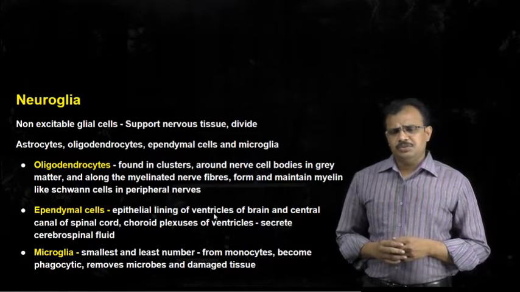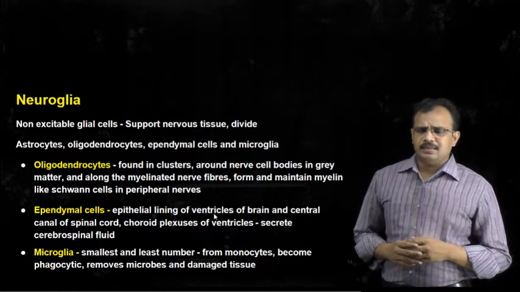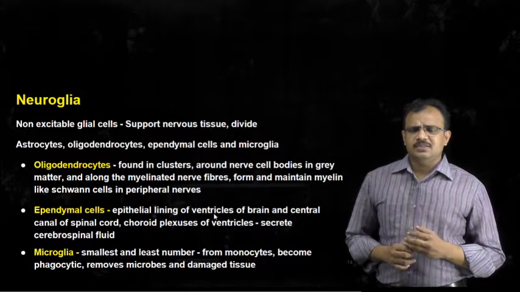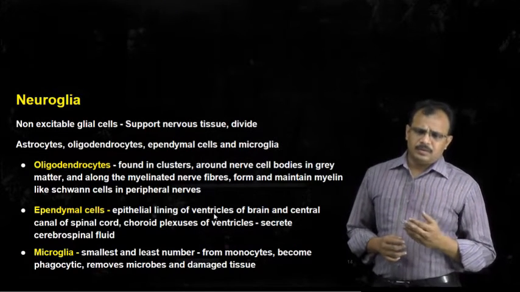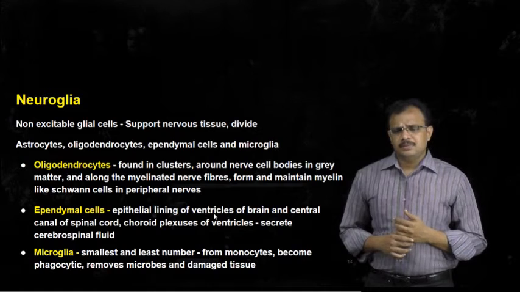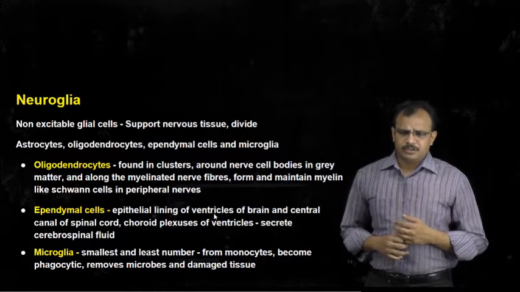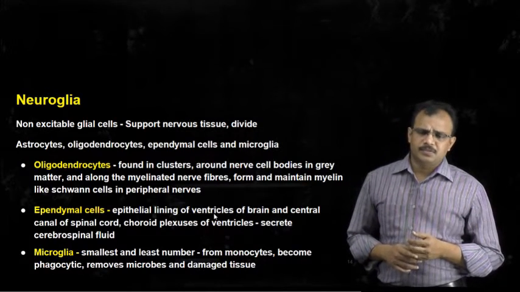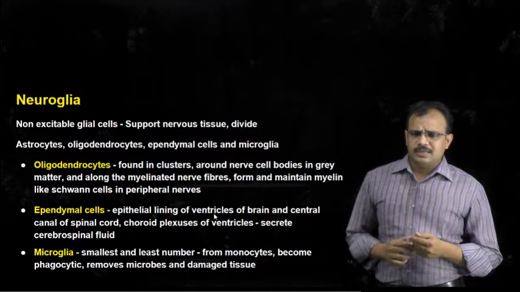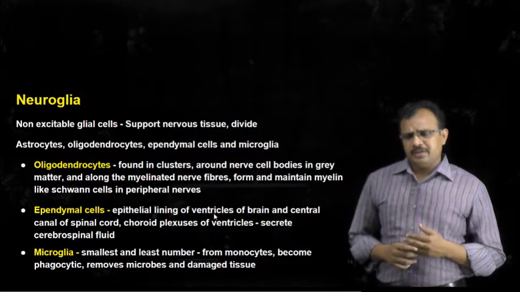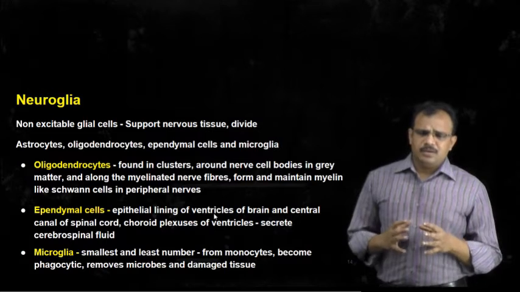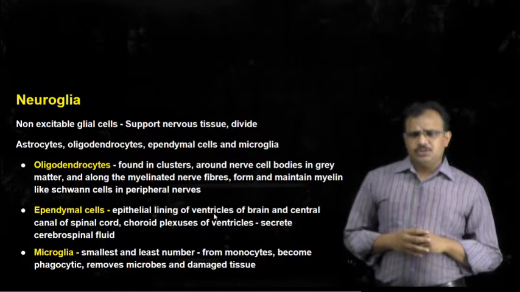In the nervous tissue, we have seen that there are other supporting cells called neuroglia. We have discussed them previously in unit 1, where these neuroglia, also called glial cells, are of 4 different types, and they are involved in supporting the nervous tissue.